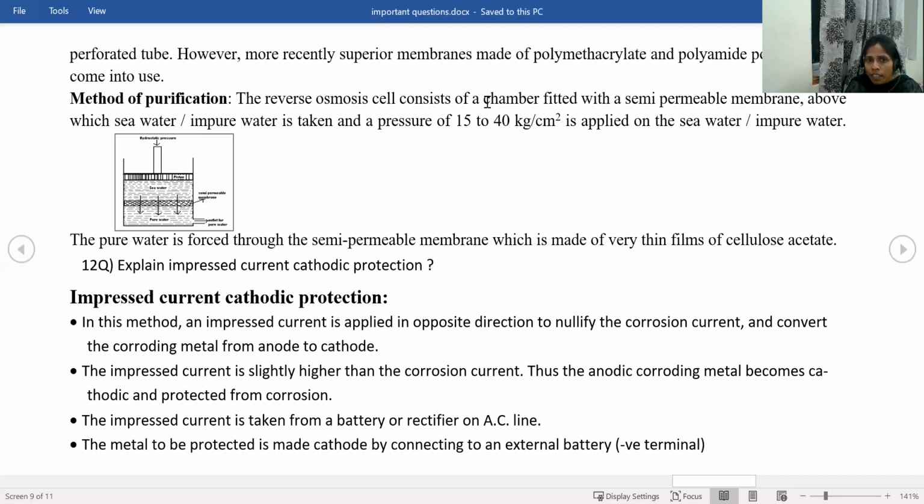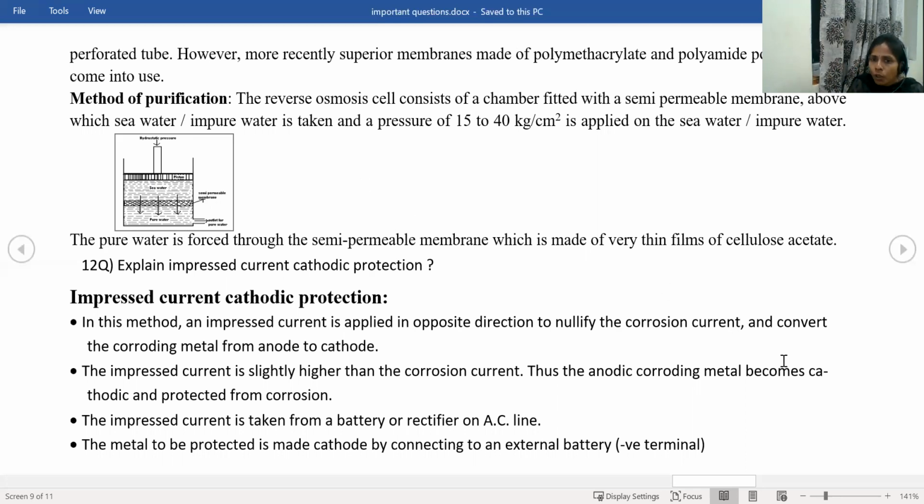The reverse osmosis cell consists of a chamber with a semi-permeable membrane, above which is seawater, and at the bottom we have pure water. When a pressure of 15 to 40 kg per square centimeter is applied on the seawater, the pure water, that means the solvent here, transfers, and whatever dust particles and contaminants are there in the seawater act as solute. So only pure water will transfer from here to here. Like that, we are getting pure water here.